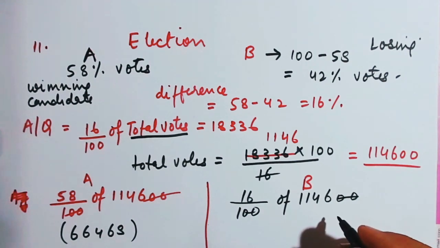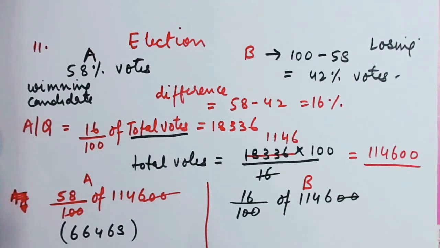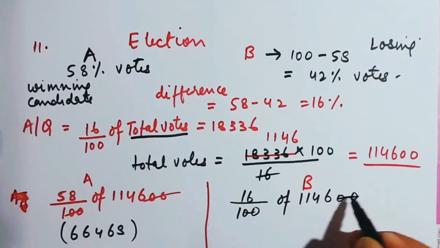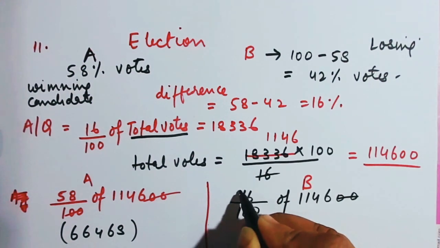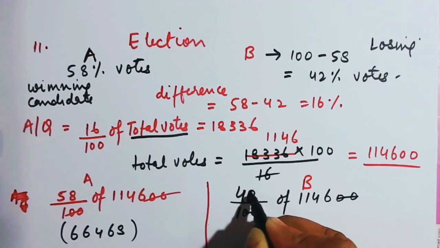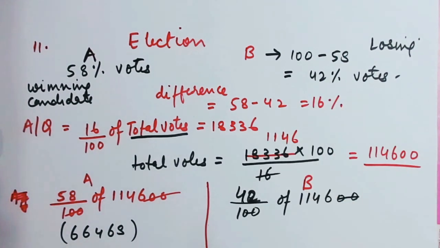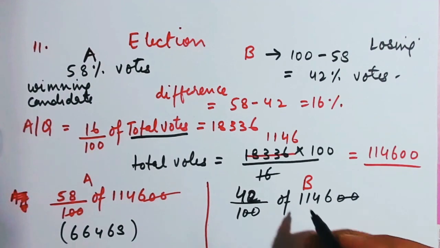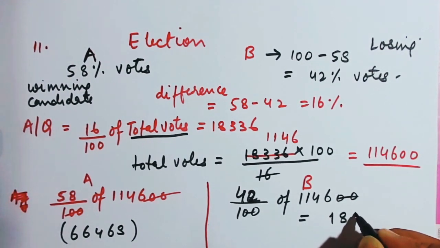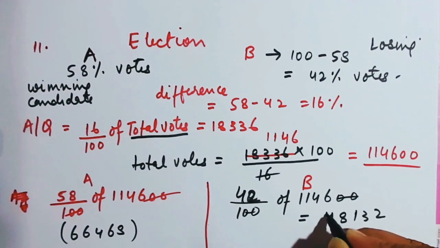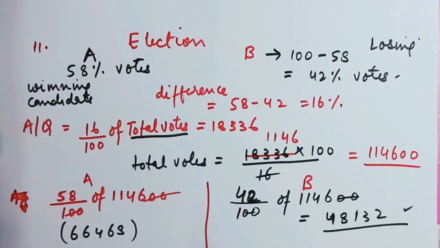On cancellation, 42 into 1146, so I have to multiply, and on multiplication you will get 48,132.